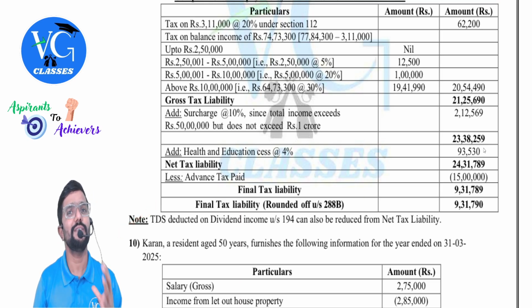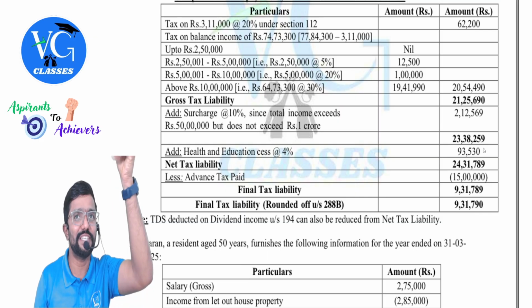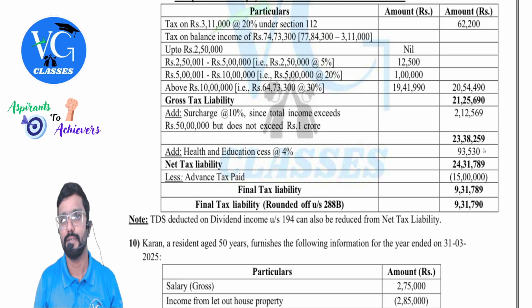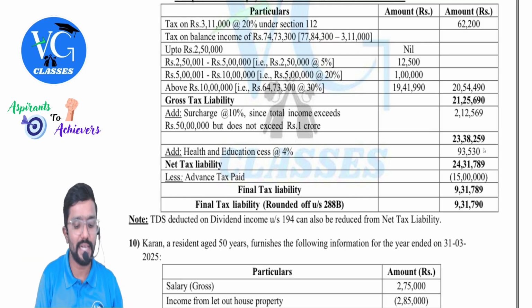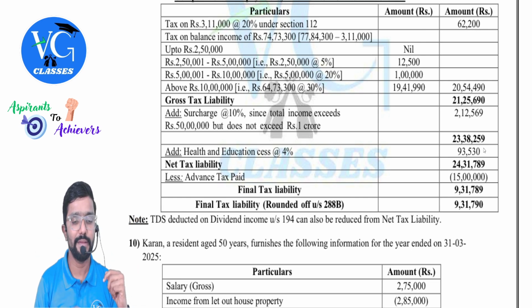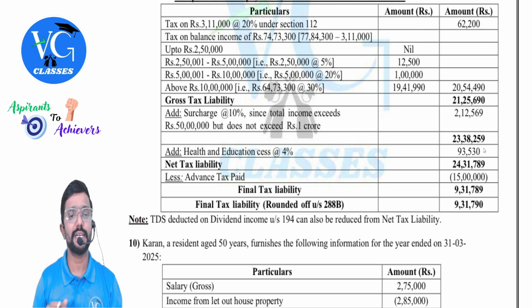I suggest you, whenever TDS interest is given, and gross is mentioned, that means TDS would have been given. Clear? Please consider. If you are not considering an answer, at least give a note like this. Don't completely ignore it. Clear? I've given a note, you can see. TDS deducted on dividend income under section 194 can also be reduced from net tax liability.